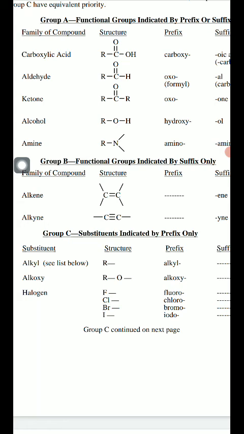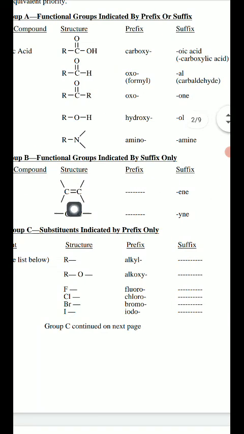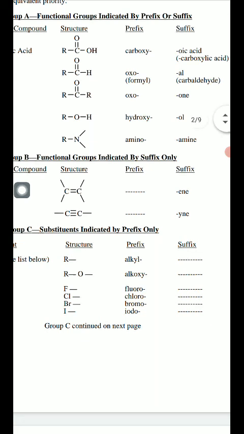where only the secondary suffixes can be used. When you talk about alkenes and alkynes, for the naming of such types of compounds, always these components are taken as suffixes, not as a prefix. Always remember, this is a basic exception. Whenever alkenes and alkynes are present as a side chain, we always take these components as a secondary suffix, not as a prefix in the name of the organic compound.